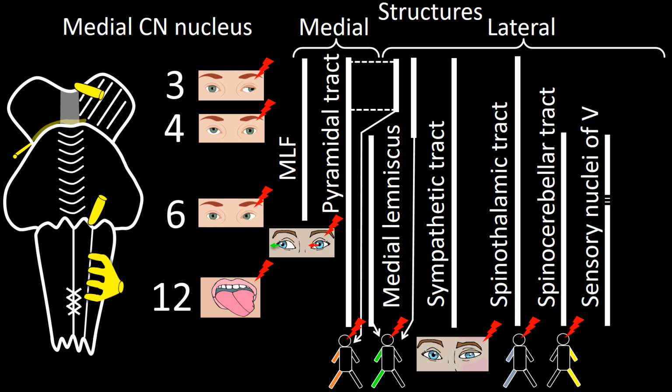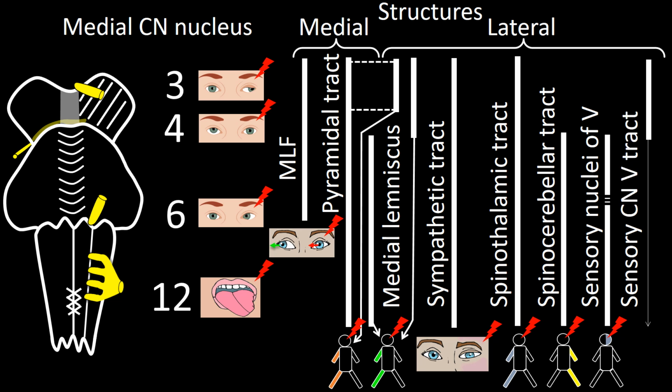Next important laterally placed structure for localization is the sensory nuclei of cranial nerve 5. These nuclei, the spinal and main, occupy the lateral region at the level of the medulla and pons. Damage to the spinal nucleus produces ipsilateral loss of pain and temperature discrimination of the face. Involvement of the main nucleus theoretically produces loss of epicritic sensation in the same region of the face.